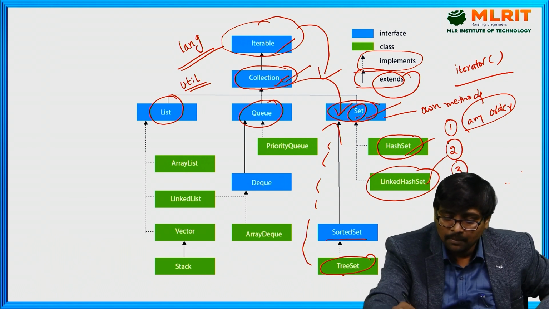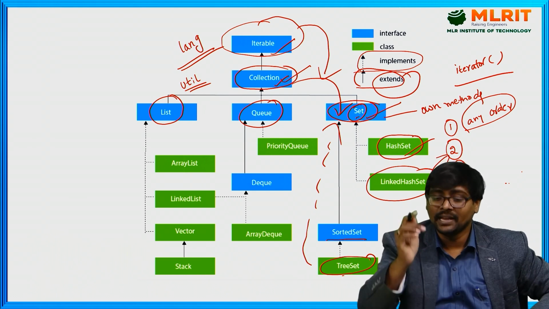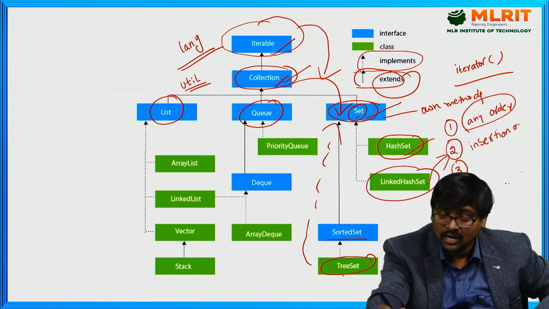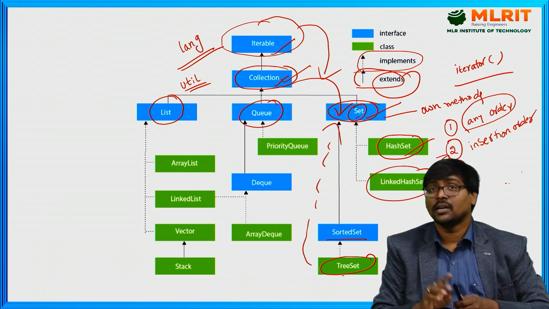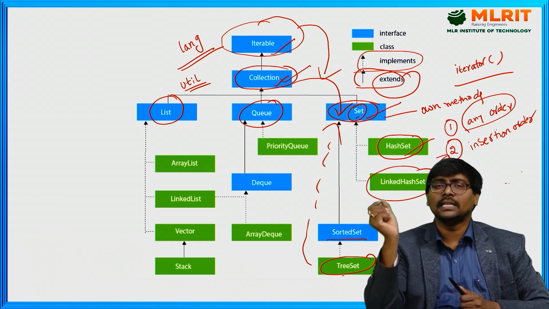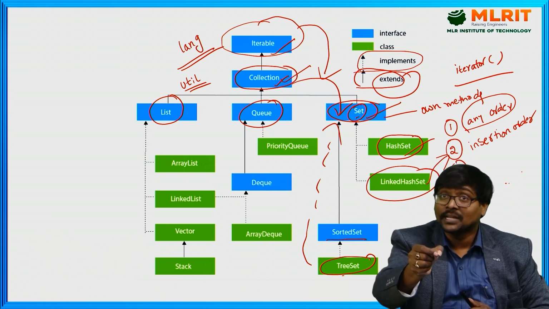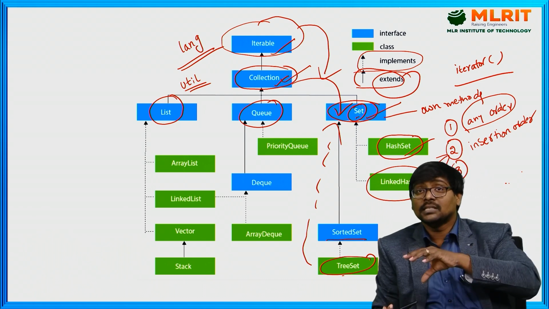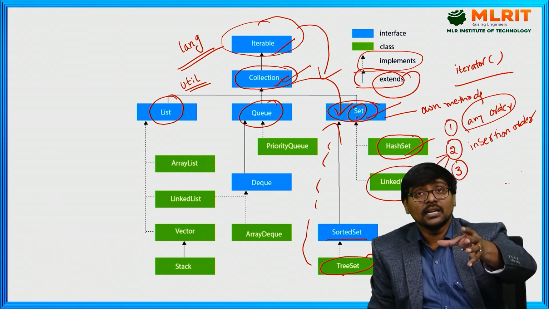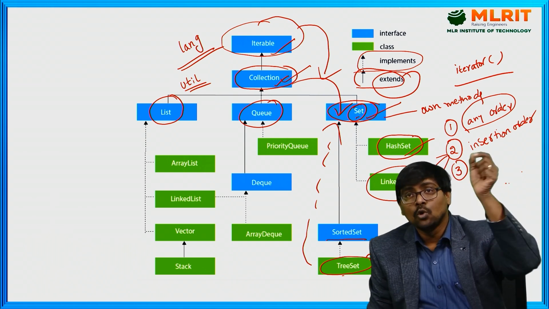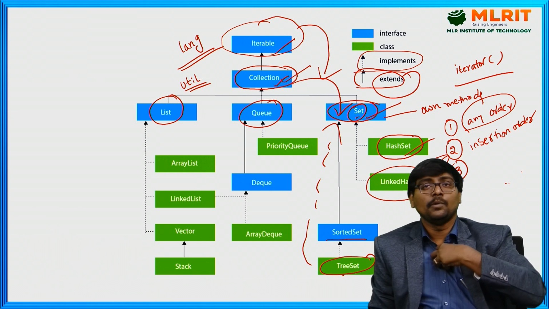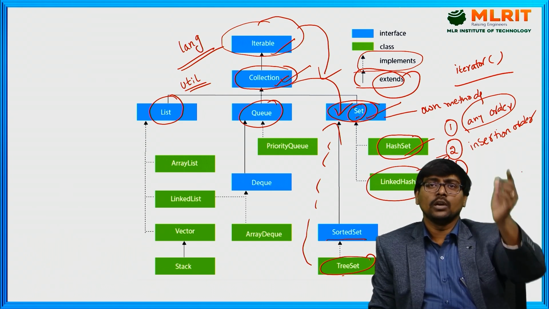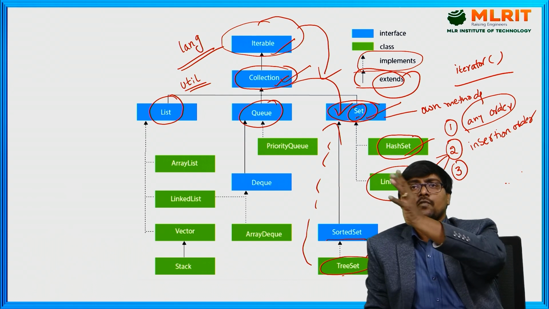If you are implementing by using linked hash set, it follows the insertion order. What is meant by insertion order? In which order we are inserting the elements into the set, the output is also displayed in the same order. Suppose first I insert 2, next 1, next 3. They are also stored as 2, followed by 1, followed by 3.